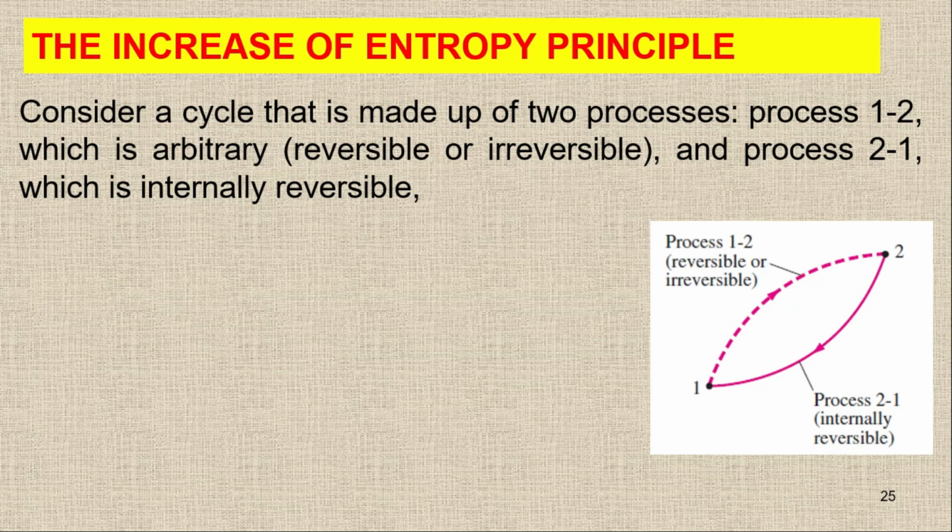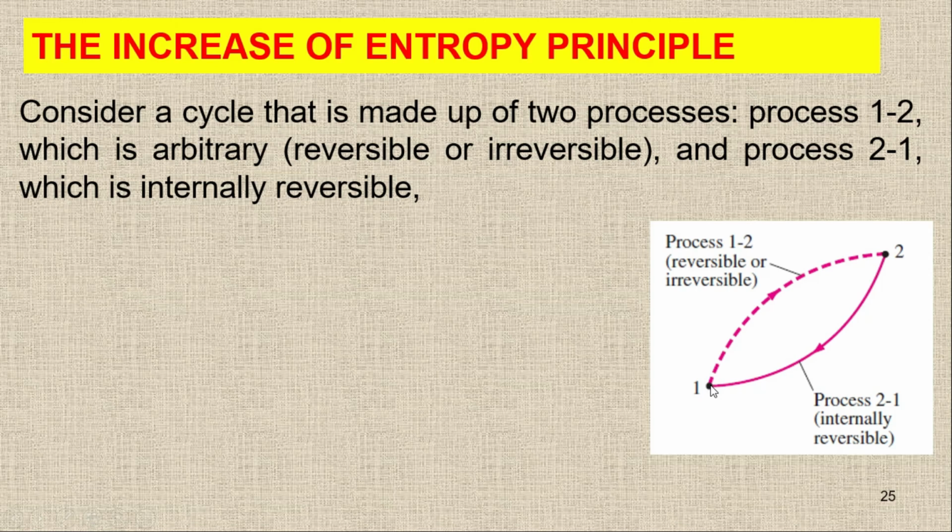In order to understand the concept of the increase of entropy principle, consider we have a cycle. You can see here we have a cycle where we have a process 1 to 2 and we have another process 2 to 1.